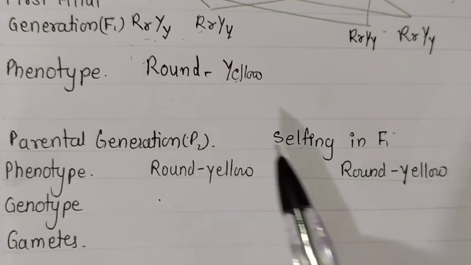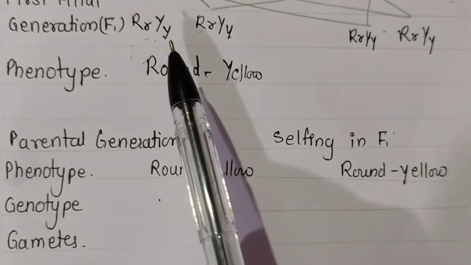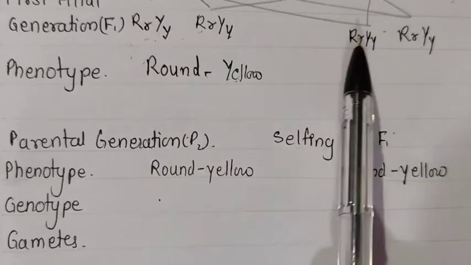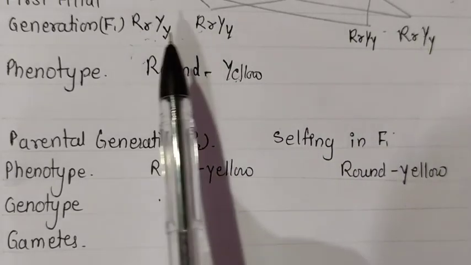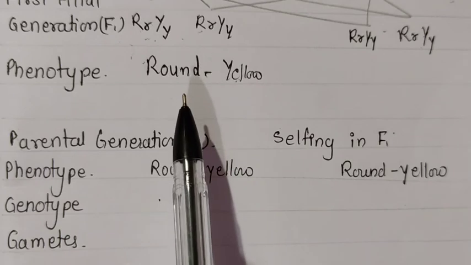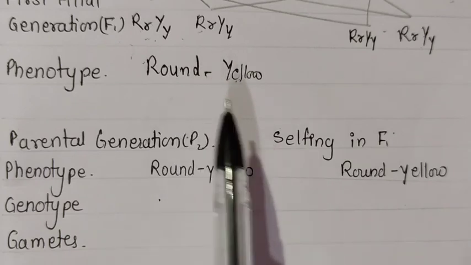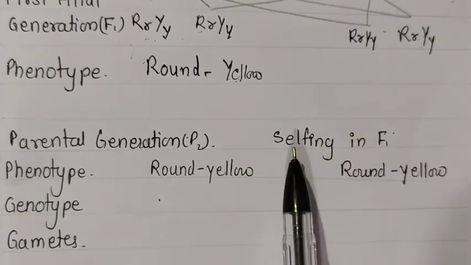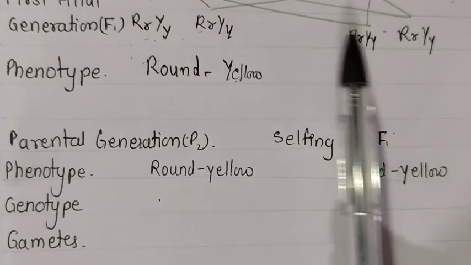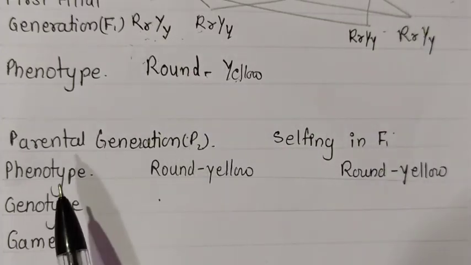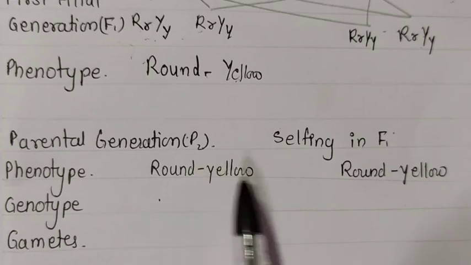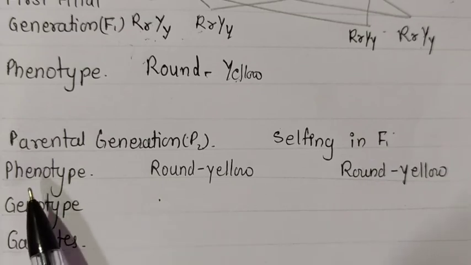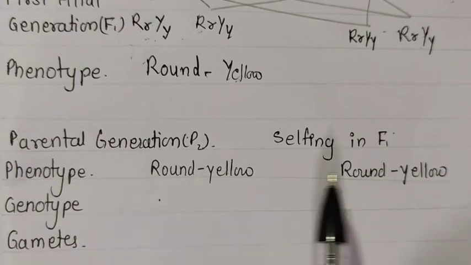Now the crossing of these plants is done, selfing with F1. Any of these we can do, they are all the same, all of them will be round and yellow. Now the crossing is done between them and we have to see what the possibilities are. When we do selfing in F1, it is the same generation, they are all the same. Suppose this is the male and this is the female, they both will be round and yellow, so physically they appear like this. So this is their phenotype.